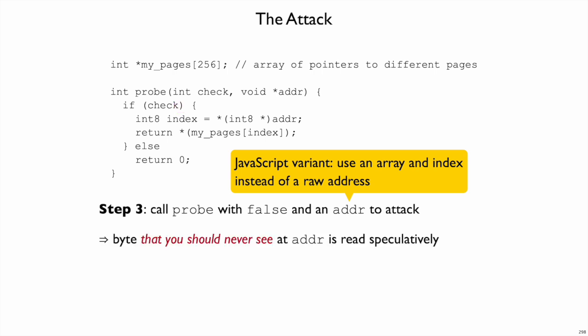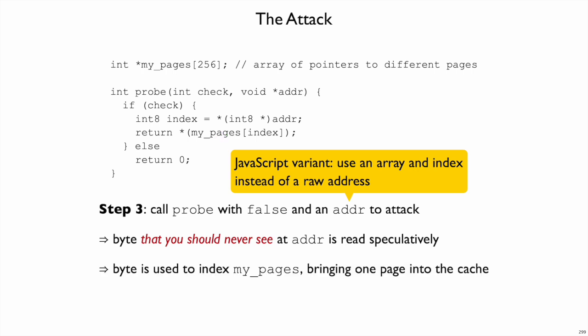In any case, the effect of this is that a byte that you shouldn't see at this address is read speculatively. From the C perspective, it doesn't matter because you're never going to see that index and you're never going to see the result of looking inside of my pages. But since speculative execution will use that index and try to read through a pointer in my pages, it turns out it'll bring exactly one of these different pages that are referenced by my pages into the cache. So 255 of my pages are still out of the cache. One of them is in the cache, and the one that's in the cache now corresponds to this byte that we should not have been able to read from addr.